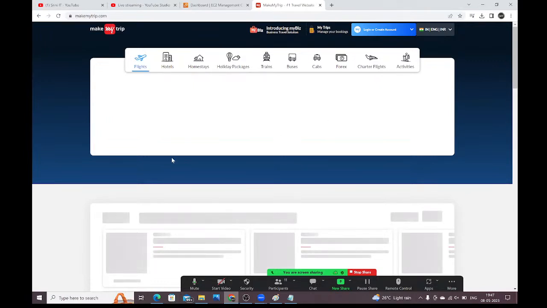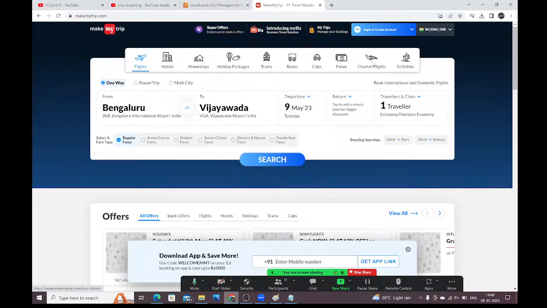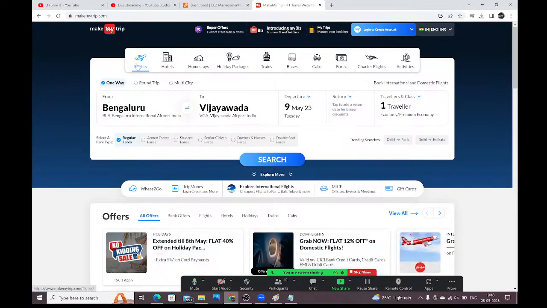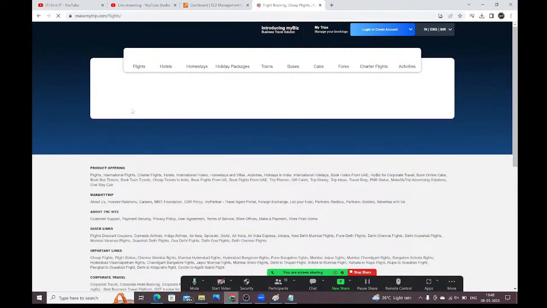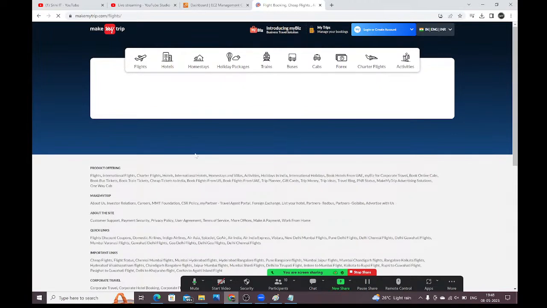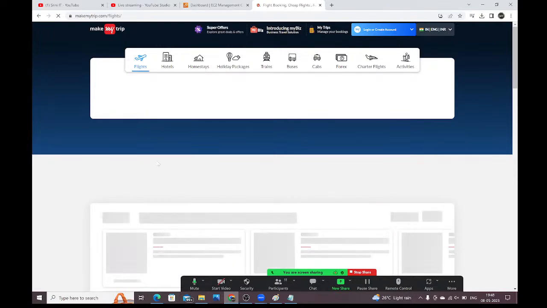Whatever the user can see on the browser is called the front end. See here: flight booking, hotel booking, homestays, holiday packages, trains, buses, etc. All these things are front-end components only. Here you click on flights, give the from and to addresses, and click on the search button. You will get the flight list: whatever date you have selected, all the flights available for that date.